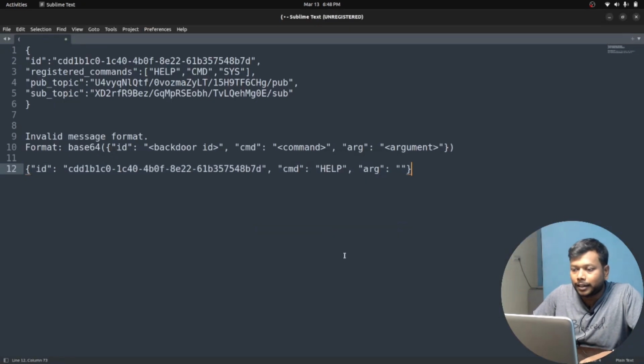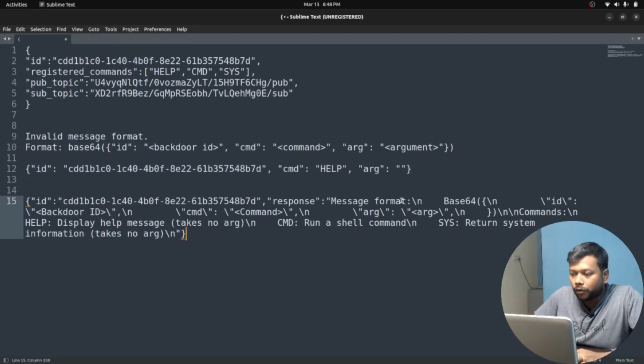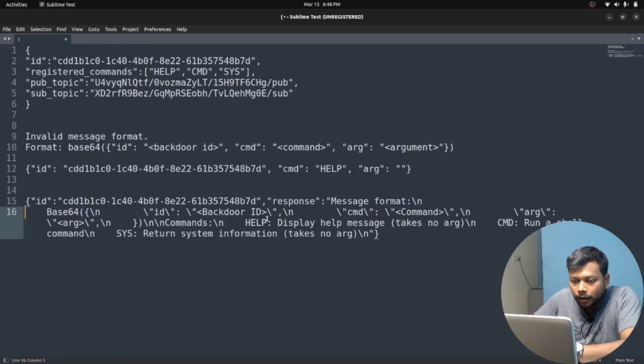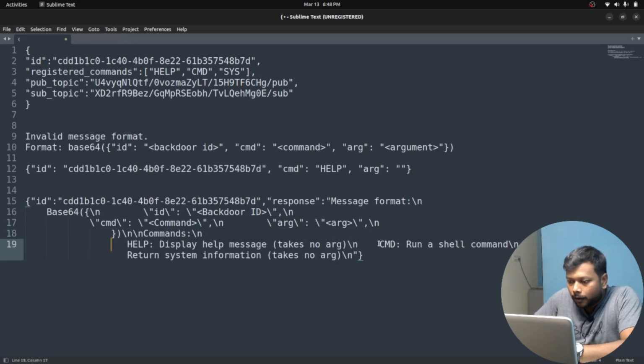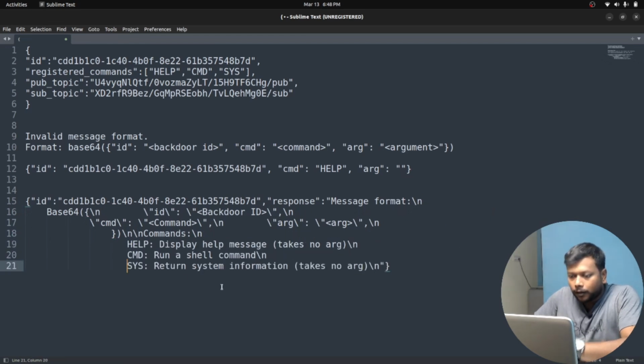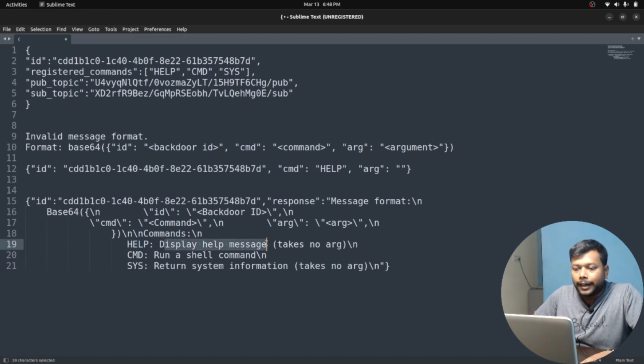Now it gave certain details. So let me see what we have got. Let me read this, and look at this one. Help displays the help message. CMD runs a shell command. As I said before, they allowed us to run the CMD by mistake. This is the misconfiguration. It allows us to run commands on the system, and we are going to use this specific thing to get the flag out of the system.